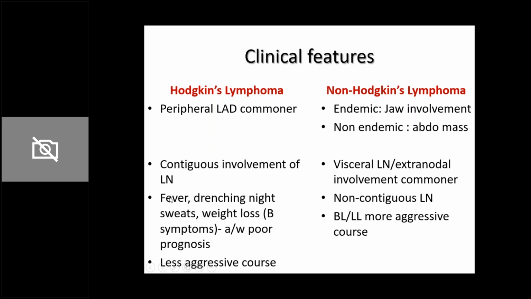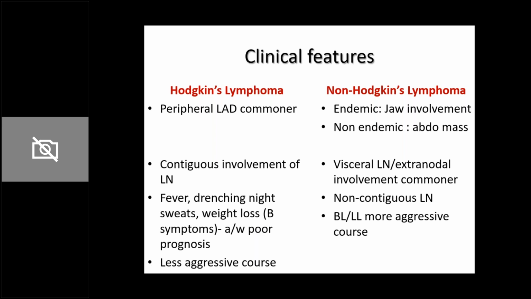In Hodgkin's lymphoma, you have something called B symptoms. Okay, B symptoms is associated with poorer prognosis. So what are those 3 B symptoms? Fever, drenching night sweats, and weight loss of more than 10% over a period of 6 months. Okay, so these are features. If any one of them is present, we say that the B symptoms are present in a Hodgkin's child, and we label it as poorer prognosis.